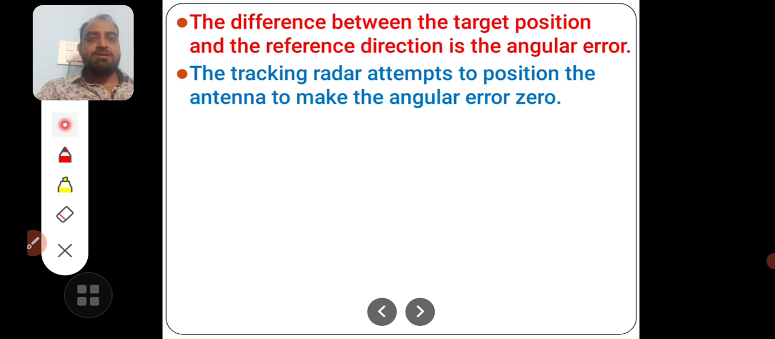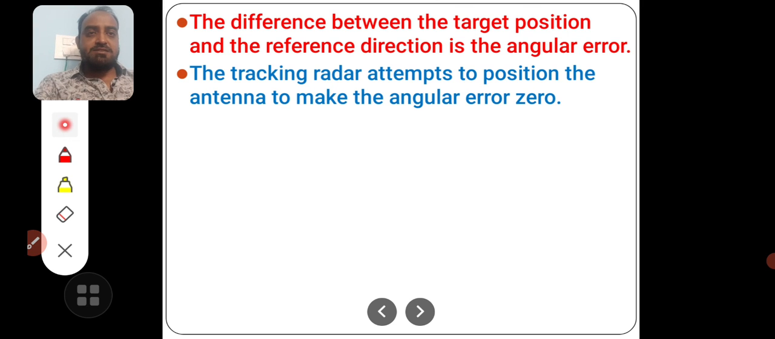Now, the very important point to be understood to understand the tracking radar is how we can track. The antenna axis is called as reference point. The difference between the target's position and the reference direction is called the angular error. We supply the angular error to the system, which will try to correct the error. In the course of correcting the error, it will move either the antenna beam or the antenna, which is nothing but tracking.